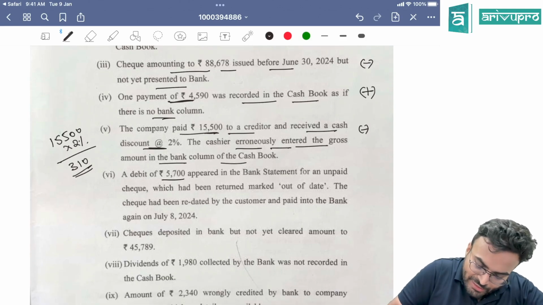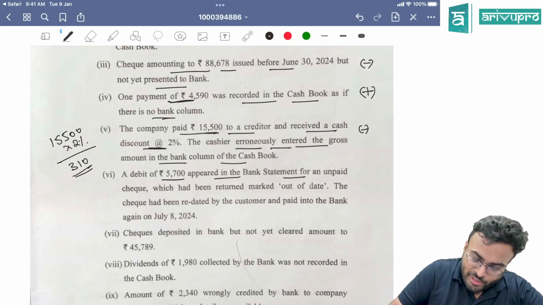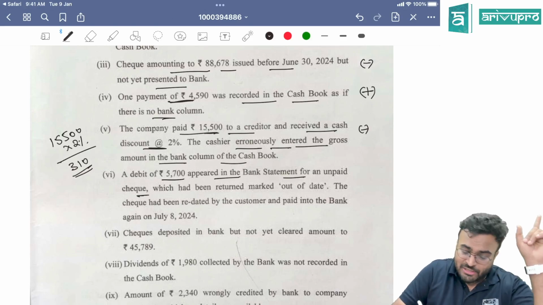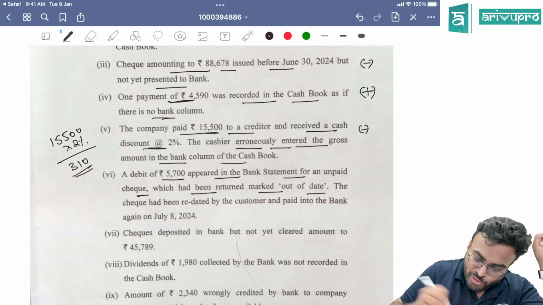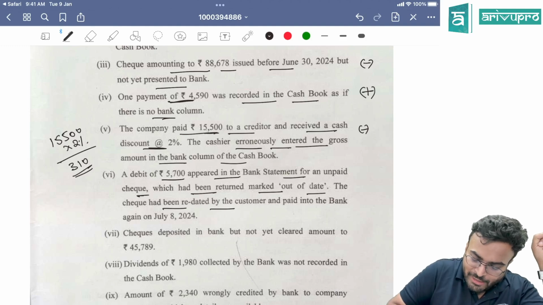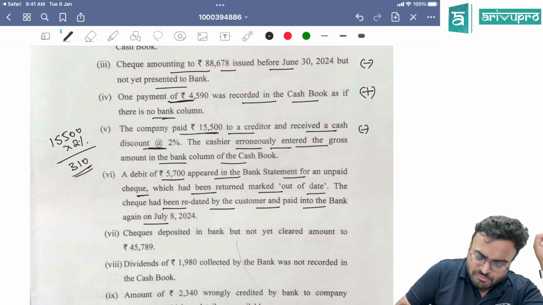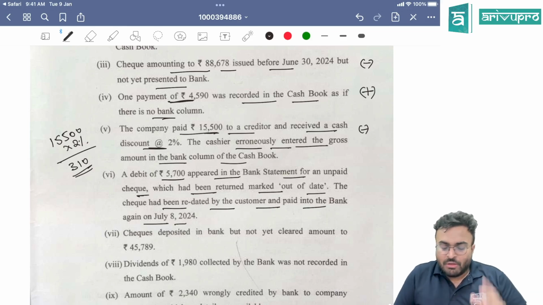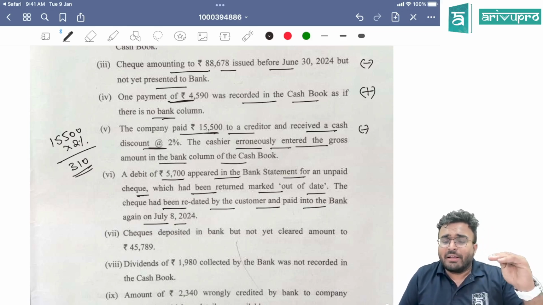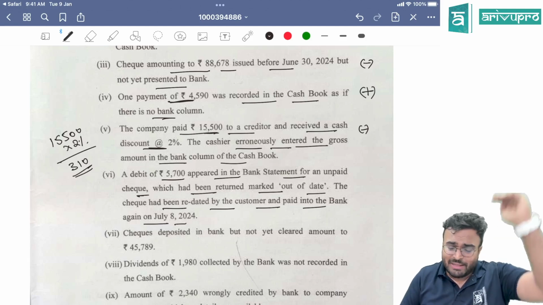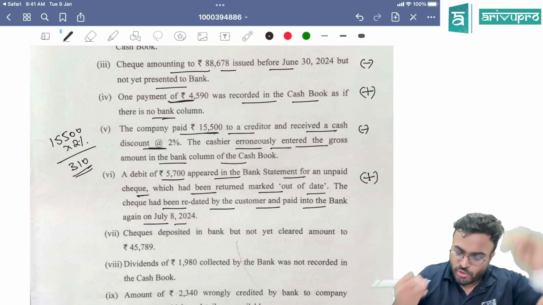A debit of 5,700 appeared in the bank statement for an unpaid check, which had been returned marked out of date. The check has been redated by the customer and paid into the bank again on July 8th. Debit in the bank means the OD balance has increased. You're also going to add it.